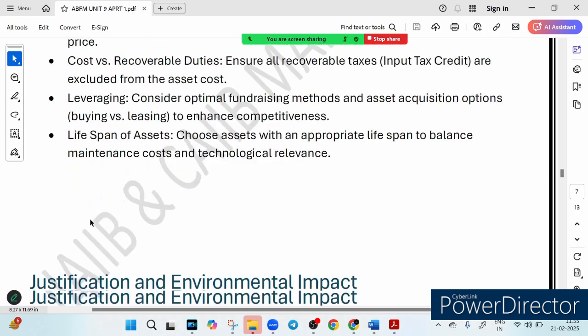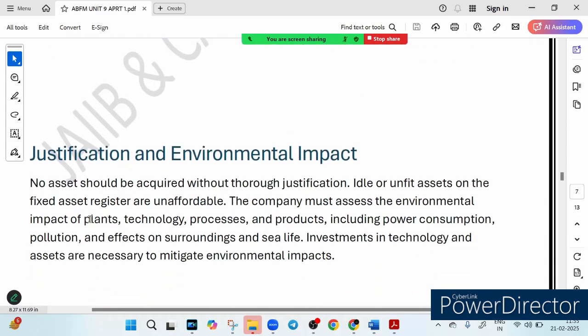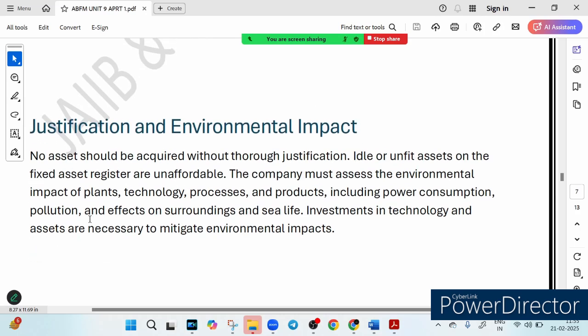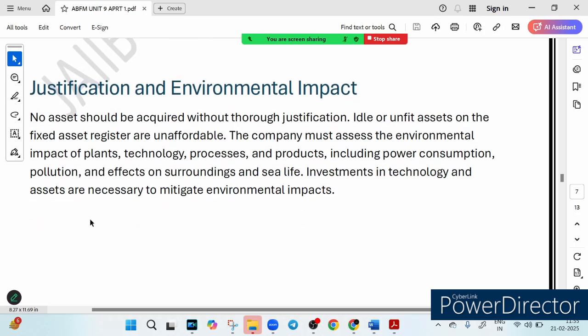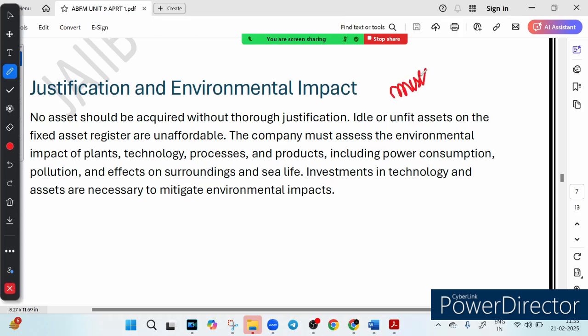Now, then we have justification and environmental impact. You know that businesses don't just spend money, they must justify every investment. Common mistakes to avoid. What are the common mistakes to avoid? The first mistake is buying unnecessary or oversized machines.